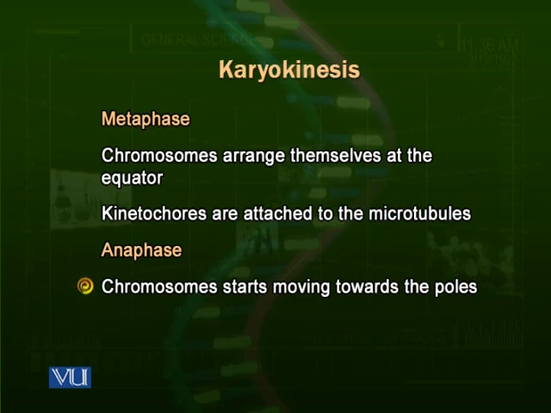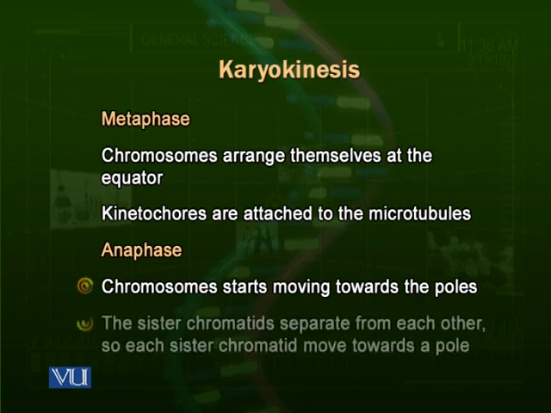In anaphase, the spindle fibers start pulling chromosomes towards the poles. When they apply the pulling forces on the chromosomes, the sister chromatids divide from their kinetochores and they are separated. They divide actually from the centromere from which they were attached to each other, and out of each chromosome, one sister chromatid moves towards one pole and the other sister chromatid moves towards the other pole. This stage is called anaphase.